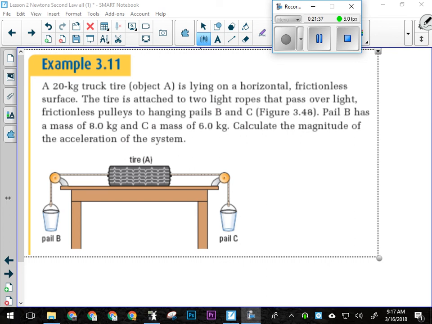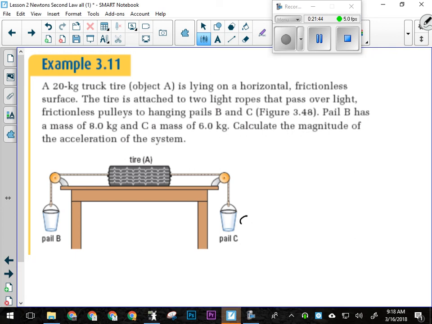We do know that pail C is 6 kilograms, which means that the force of gravity acting on it will be 58.86 newtons. And then we got 8 kilograms here, so that'll be 78.48 newtons over here.